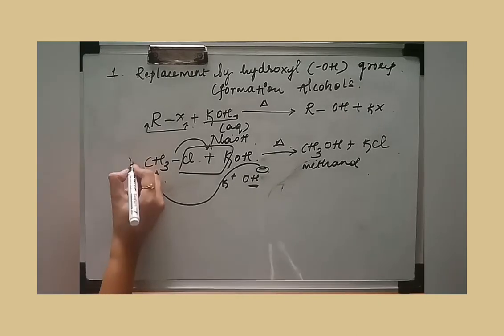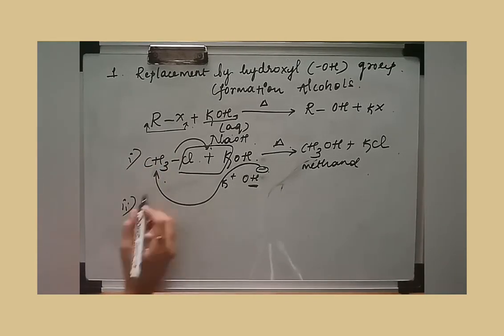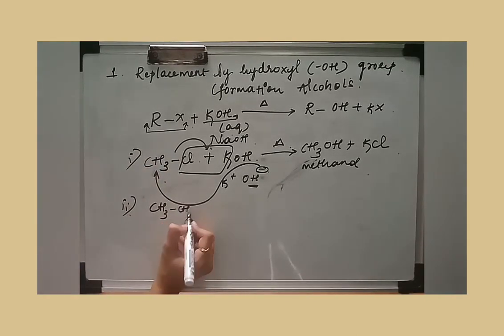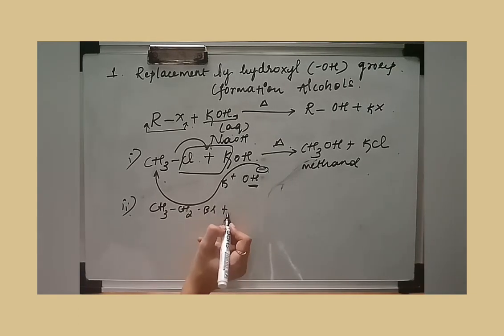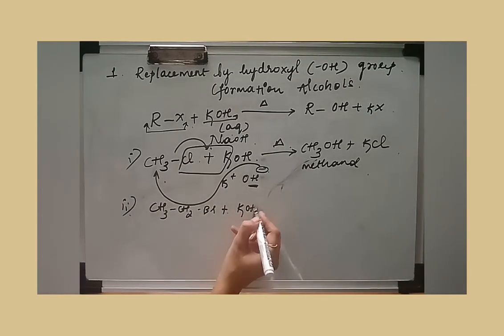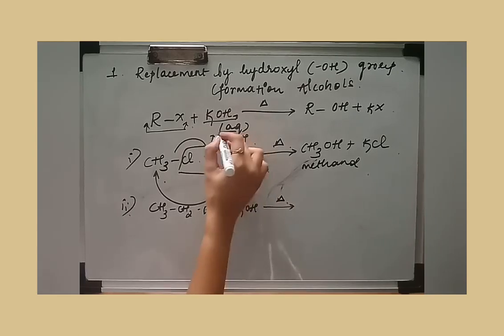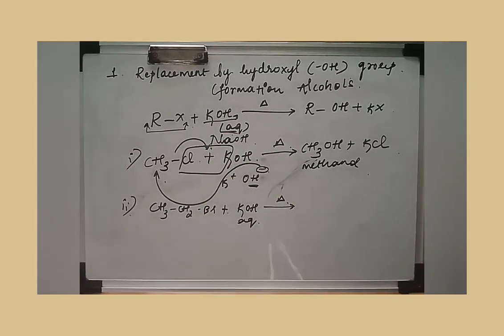You can write one more example here. Whenever ethyl bromide is reacted with KOH and heated, remember this is aqueous KOH. That means KOH, which exists in the form of pellets, that is a solid, is dissolved in water. That is called aqueous.